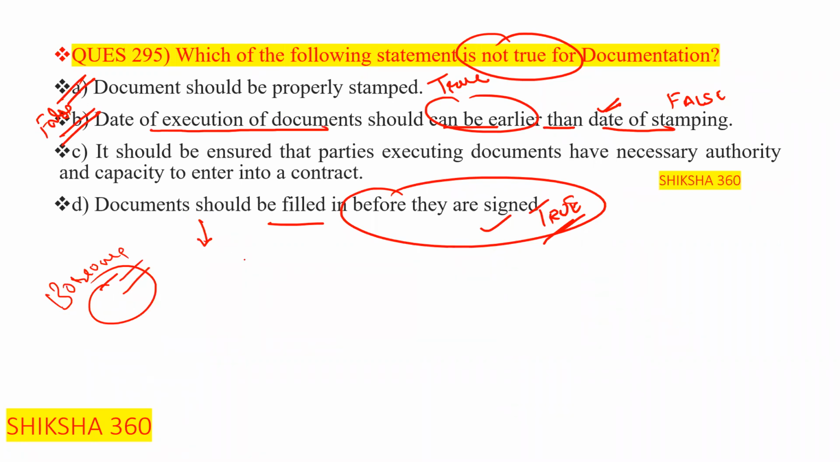But in actual purpose, documents should be filled before they are signed, because while filling the documents, if we face any error at any place, we have to rectify that error, and in place of that error we will get the sign of the borrower. So please make it a practice to fill the paper before the signature.